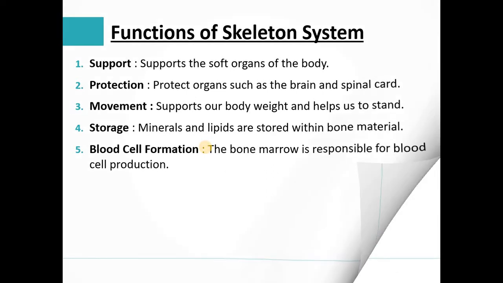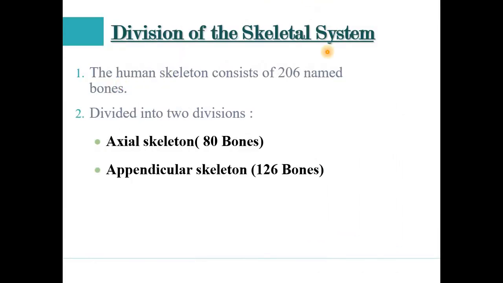The next slide: division of the skeletal system. The human body consists of 206 bones, and the human skeletal system is divided into two divisions. First is the axial skeleton, in which 80 bones are present, and the appendicular skeleton, in which 126 bones are present.